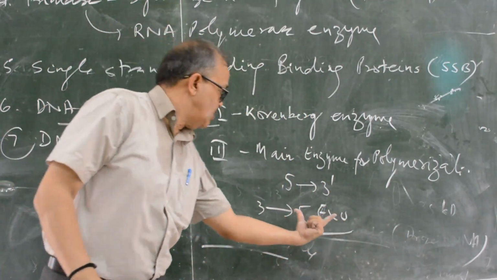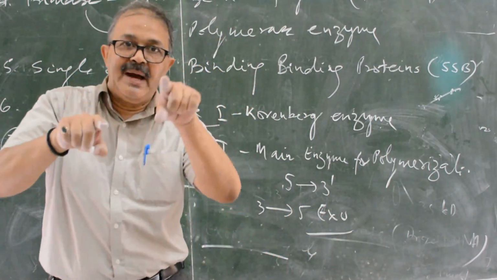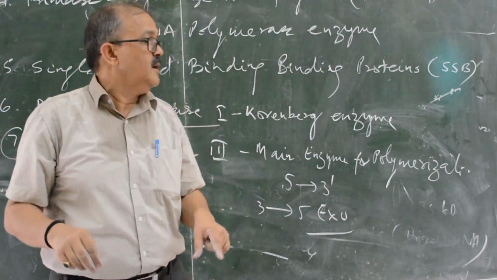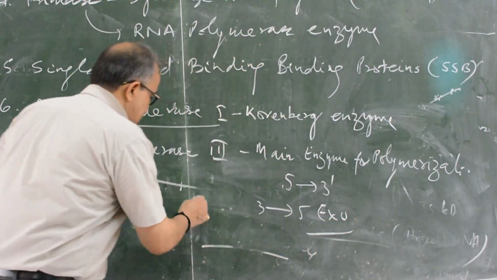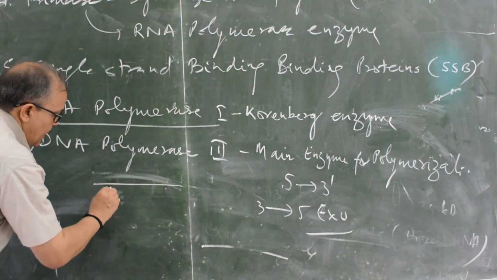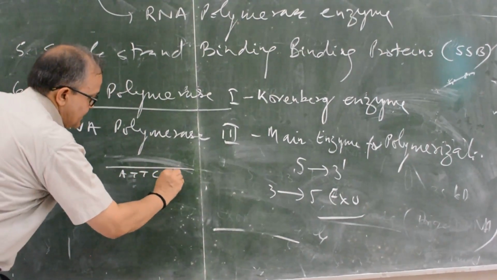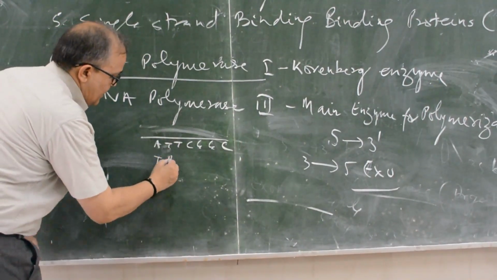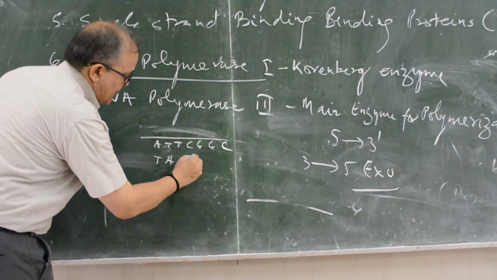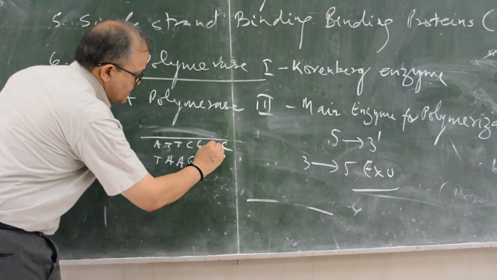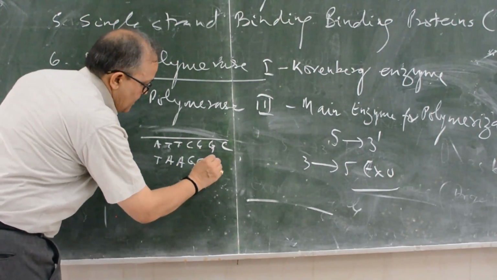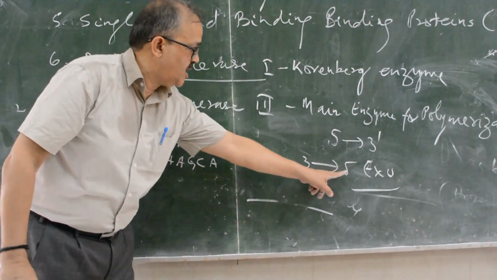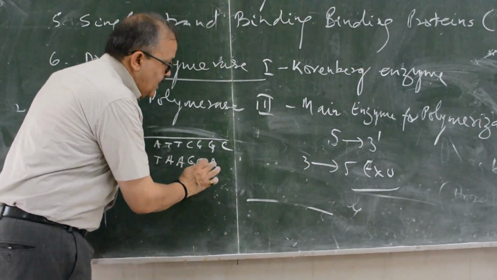This exonuclease system is used to remove mismatches of the nitrogen bases. This is your DNA: A, T, T, C, G, G, C. T will be synthesized, A will be synthesized, A will be synthesized, G will pair with C. Suppose here it should be C, but by mistake there is A. Then this 3 to 5 exonuclease is a proofreader.